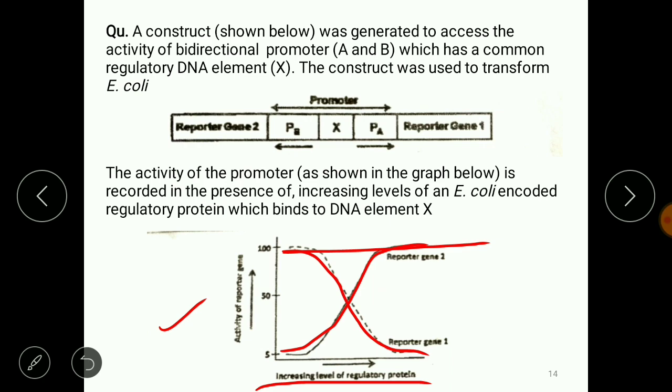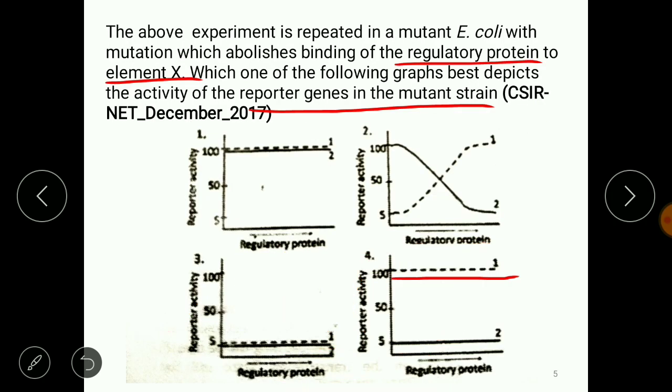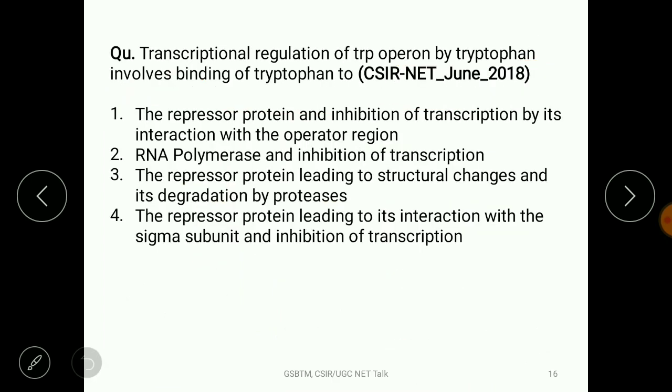And this is gene 2, right? So this is gene 2 and this is gene 1, because X is now not able to bind at the promoter sites, right? So the fourth number would be the correct answer. This is a very good question actually.